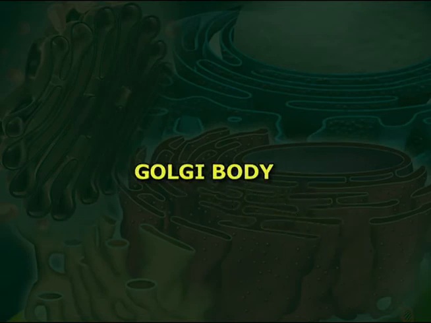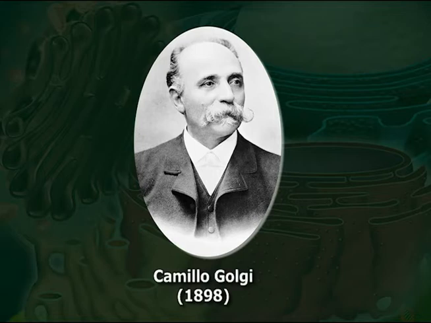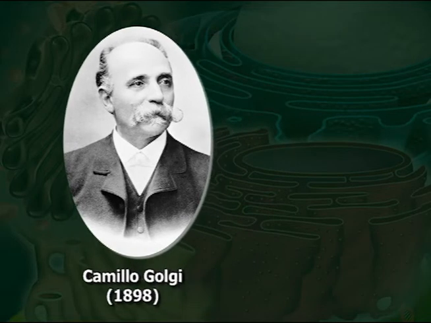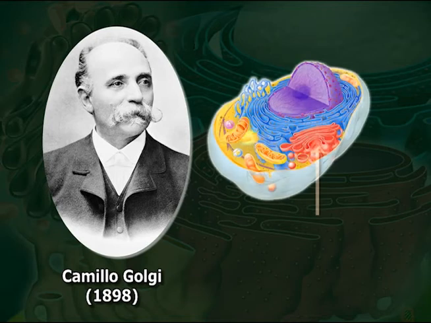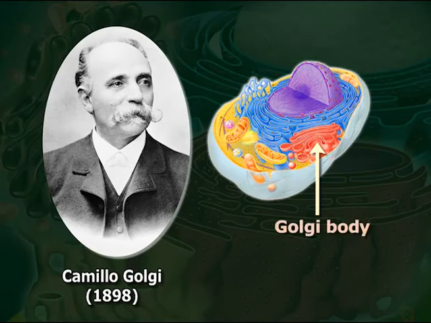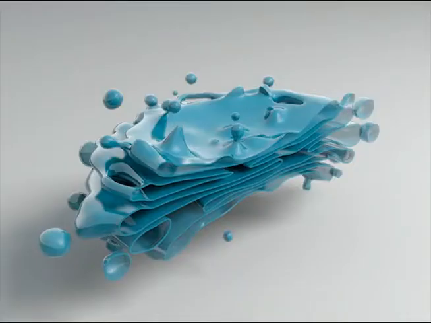Coming to the second half of the talk, Golgi body. Camillo Golgi, an Italian cytologist, in 1898 discovered some stained regions in the cytoplasm surrounding the nucleus after staining the cells with osmium tetraoxide. These stained regions were termed as Golgi body. Under electron microscope, it has been observed that these regions under light microscope show flattened membranous vesicles. These are known as Golgi complex.